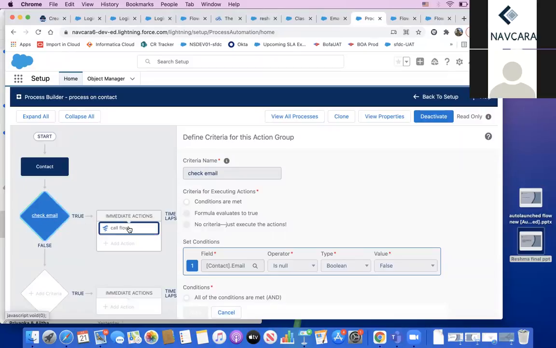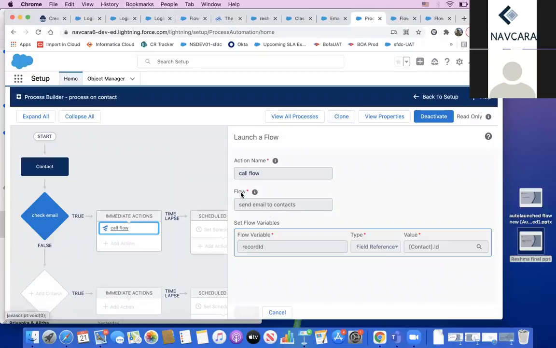In the immediate actions, action type is flow. Action name is, I gave call flow. Here we will have all the available auto launched flows. Here I chose send email alerts to contacts. This is our flow name.